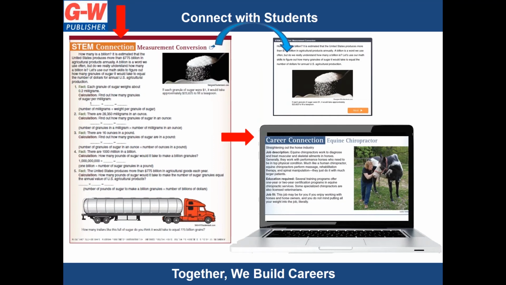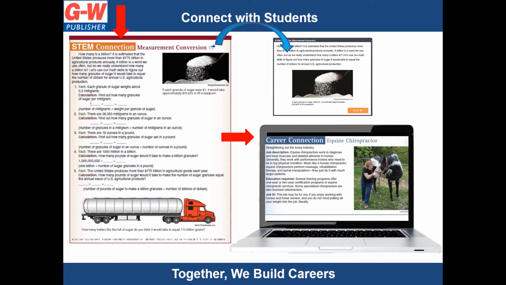Special features found in the textbook include STEM connections and career connections. STEM connections appear frequently within lessons and challenge learners to apply concepts and integrate all four components of STEM education, as well as social sciences and language arts. Career connections introduce students to careers in every field of agriculture.